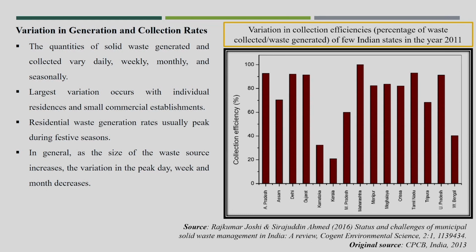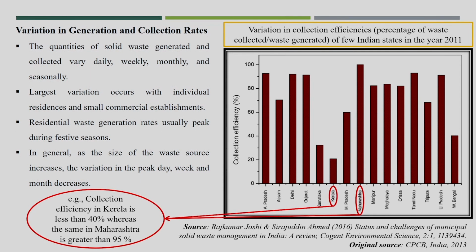the collection efficiency. Now I think some of the states have already achieved high collection efficiencies, but still some of the states like Kerala, the collection efficiency in Kerala is less than 40%, whereas the same in Maharashtra is greater than 95%. That is the CPCB report.